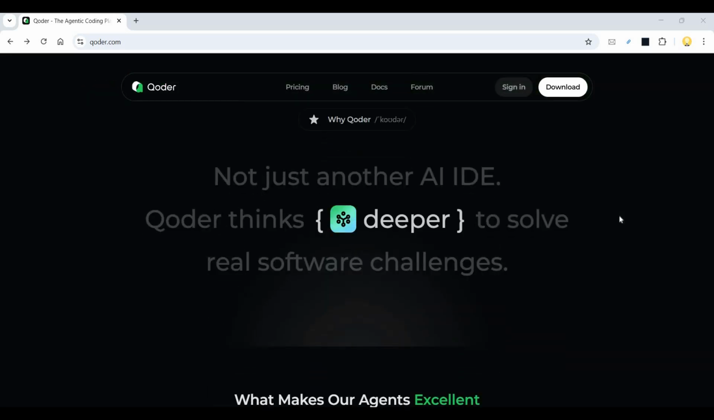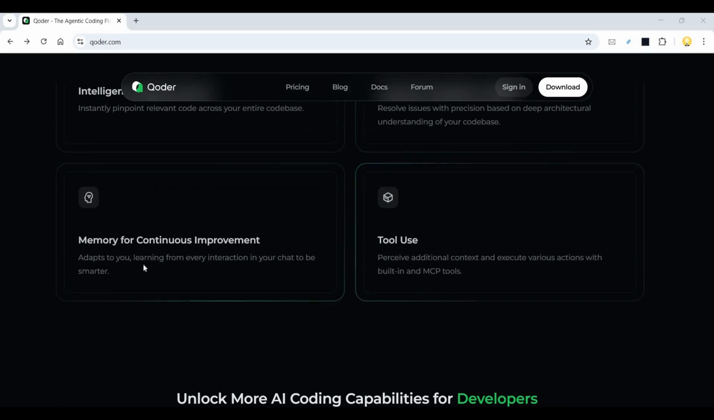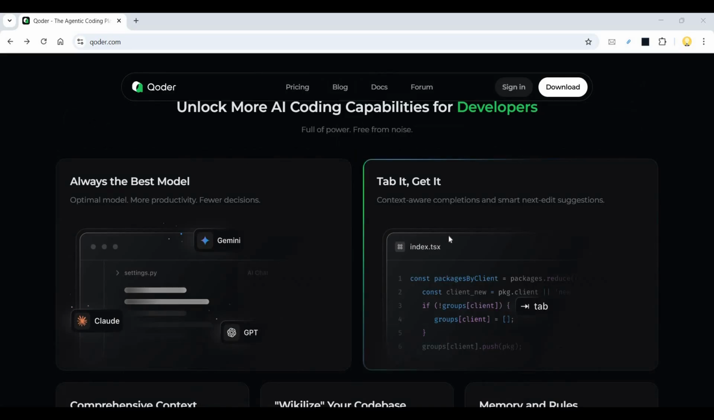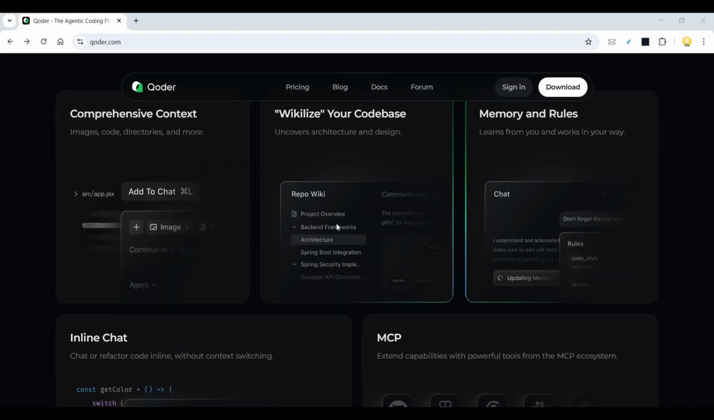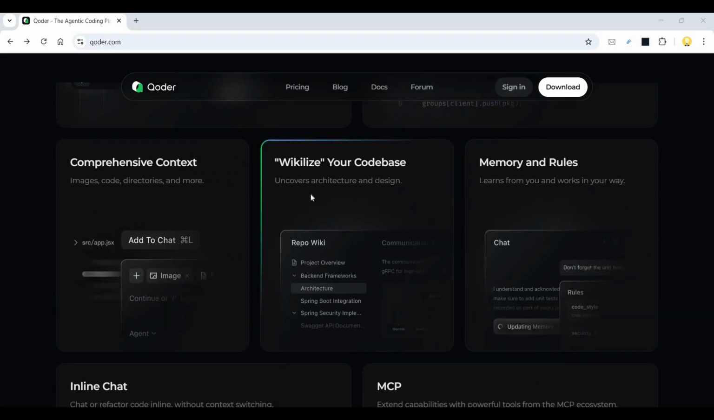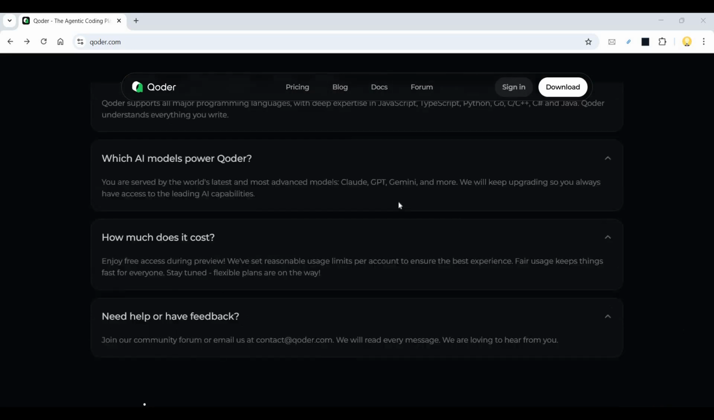It thinks deeper to solve real software challenges. It has intelligent codebase search, advanced repository insights, memory for continuous improvement, and tool use, and it supports almost all models as of now. You can wikilize your code and uncover architecture and design. It has memory and rules to learn from you, and it works in your way. So you can go here and download it.